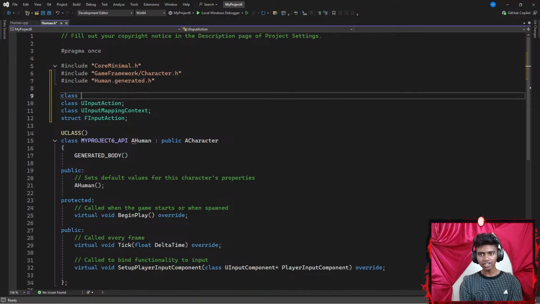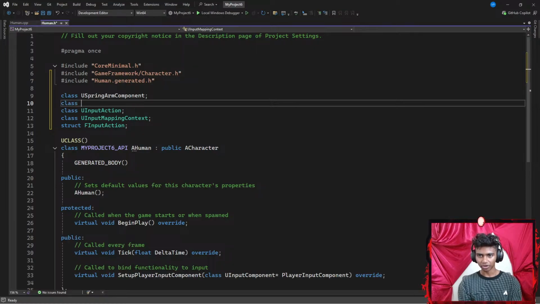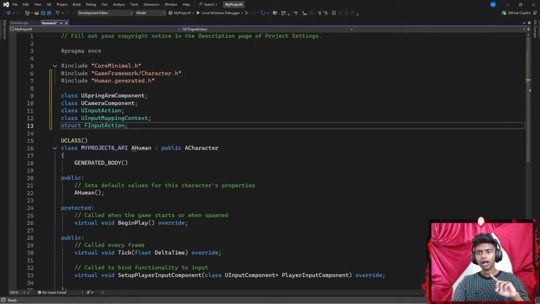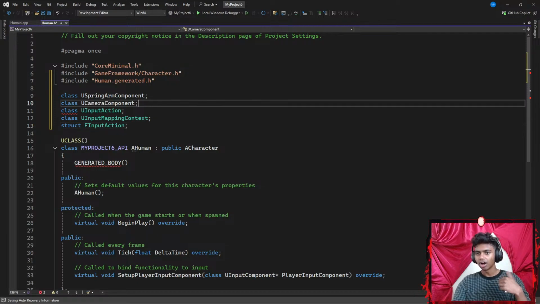Instead, I'm gonna go ahead and create a class called something like USpringArmComponent. Alright guys, there we go, USpringArmComponent. Okay, ending with a semicolon, and then I'm gonna create another class called something like UCameraComponent. I did learn this new way yesterday when I was actually working on this part. I thought it was kind of cool, that's why I'm using it this stream as well. Okay, and that's pretty much it. Why do I see a red underline? CameraComponent. Okay, I think it's my editor.